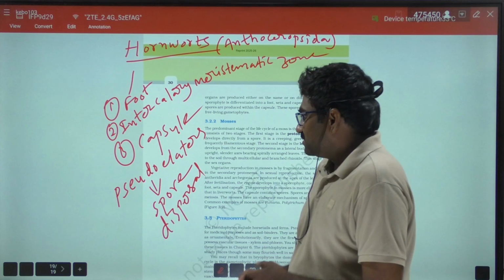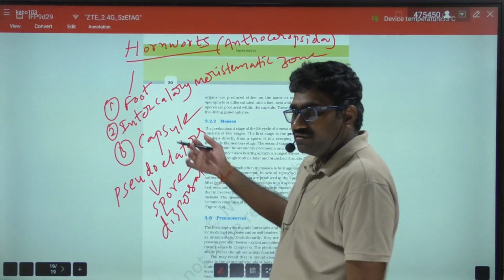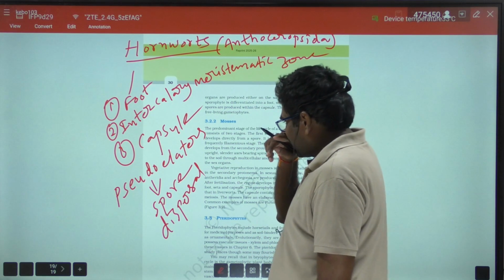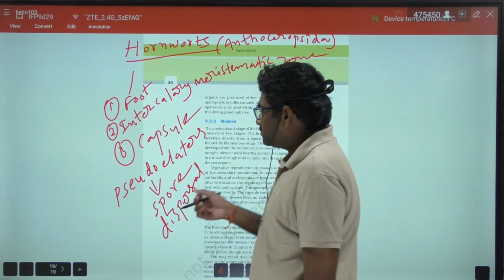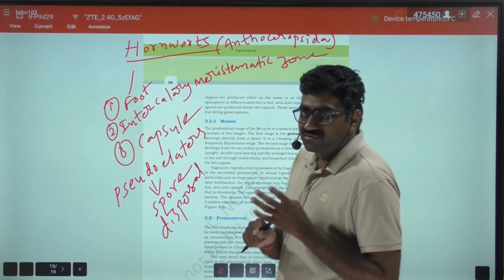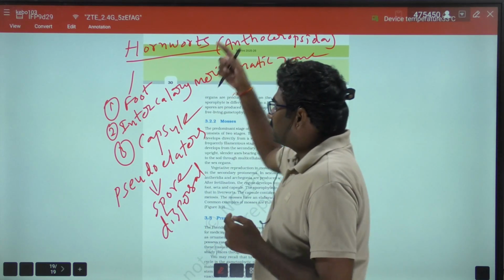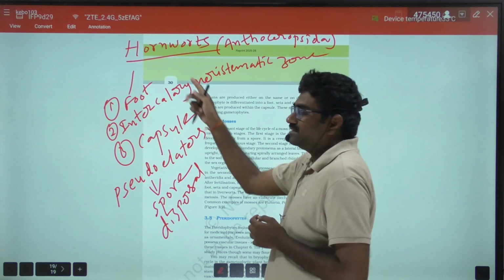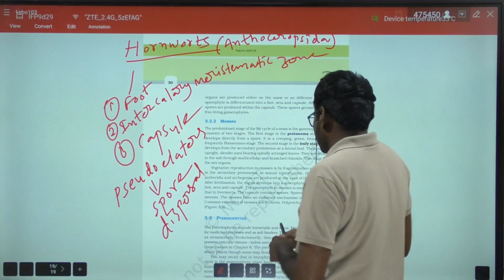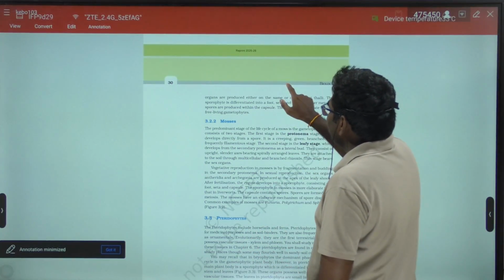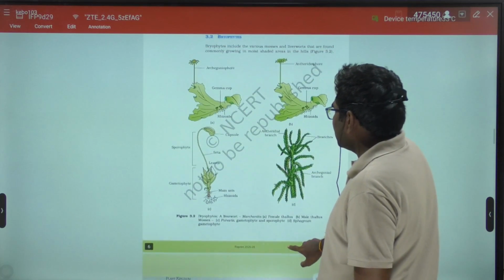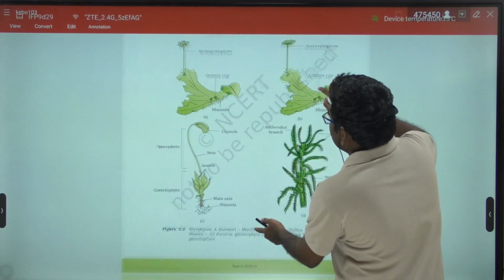In liverworts, elaters are involved in spore dispersal, whereas in mosses, peristomial teeth are involved in spore dispersal, right? And the sporophyte contains foot, seta, capsule in liverworts and mosses, except in hornworts. This is important from the NEET point of view, right? So diagrams are very important.